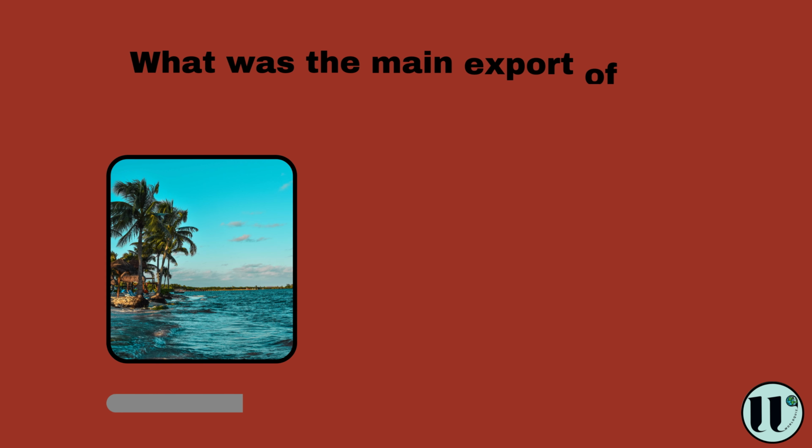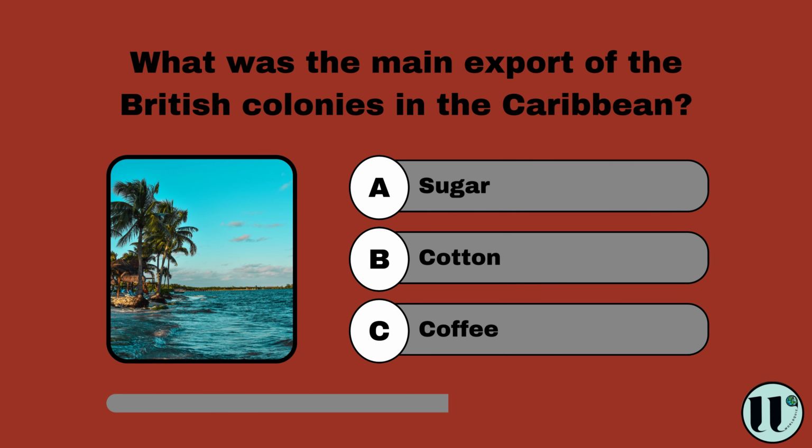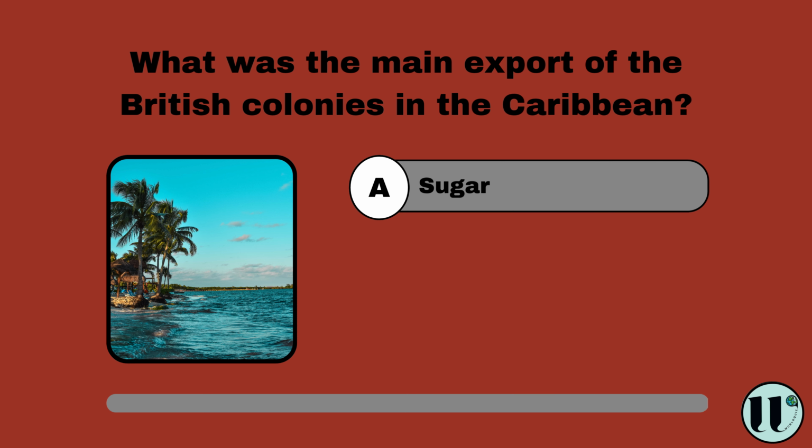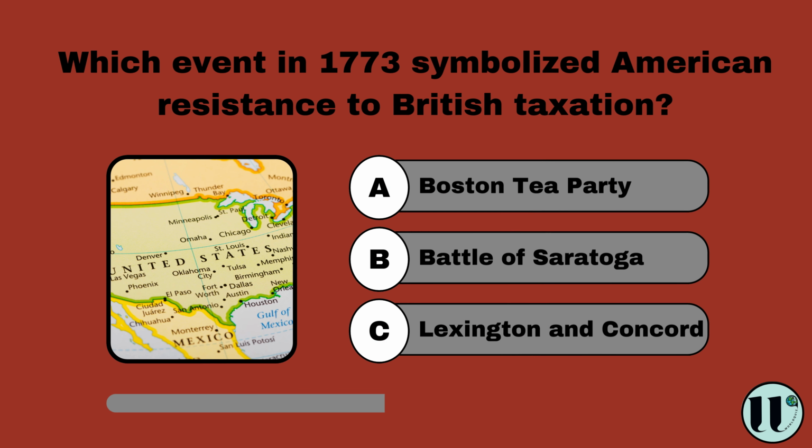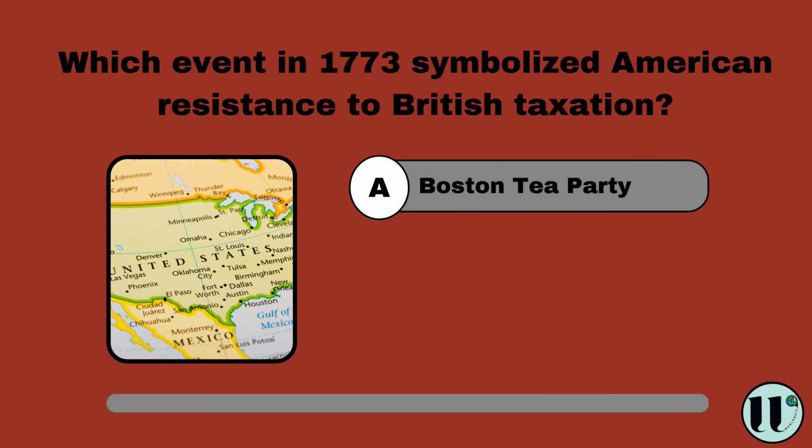What was the main export of the British colonies in the Caribbean? Sugar, cotton, coffee. Sugar. Which event in 1773 symbolized American resistance to British taxation? Boston Tea Party, Battle of Saratoga, Lexington and Concord. Boston Tea Party.